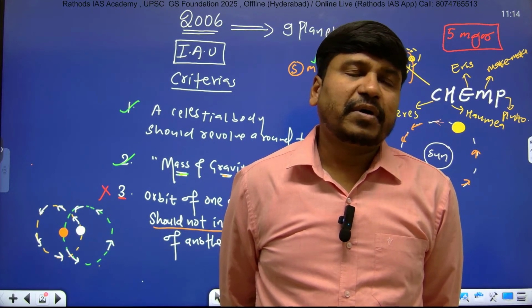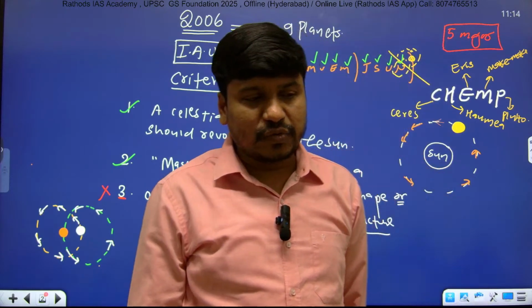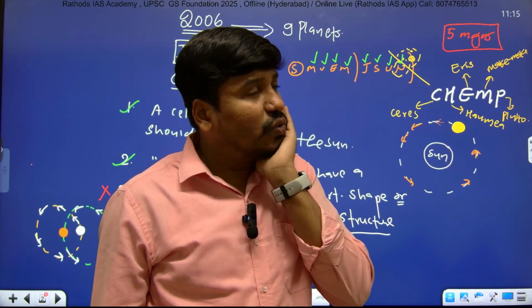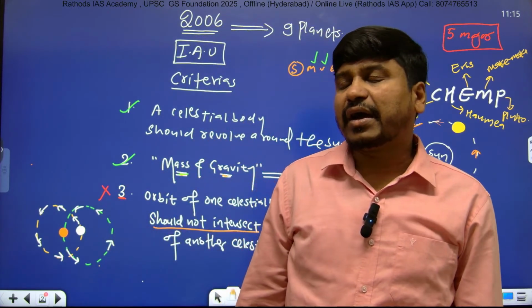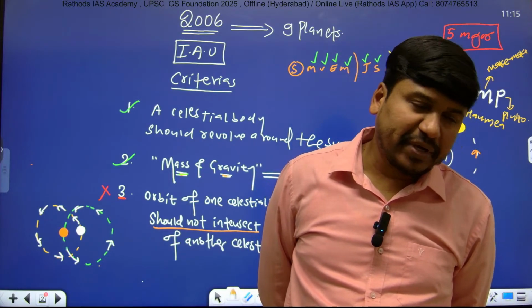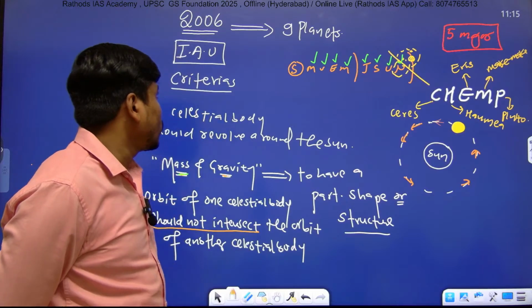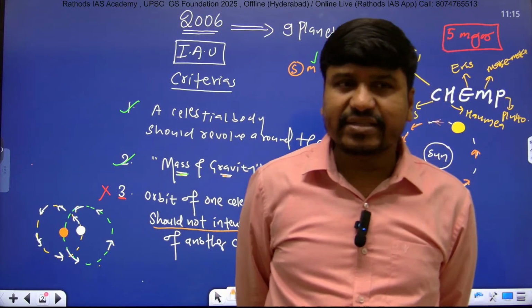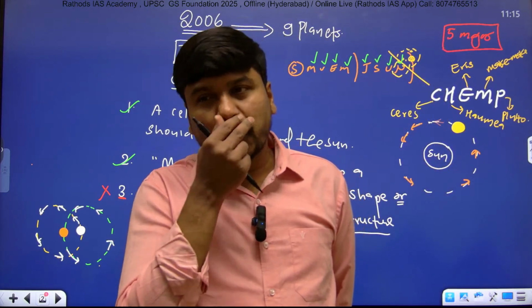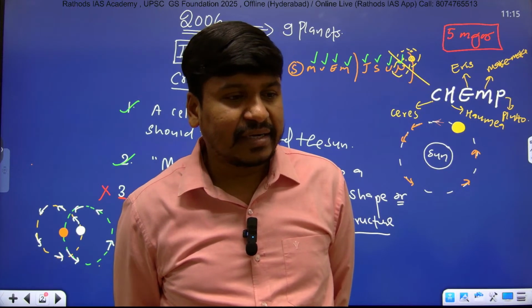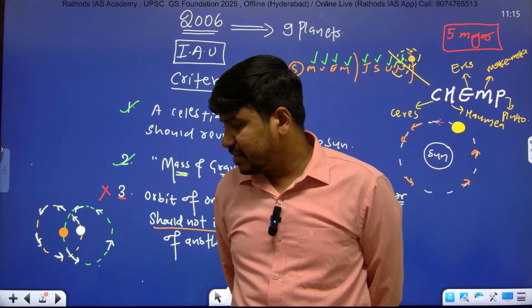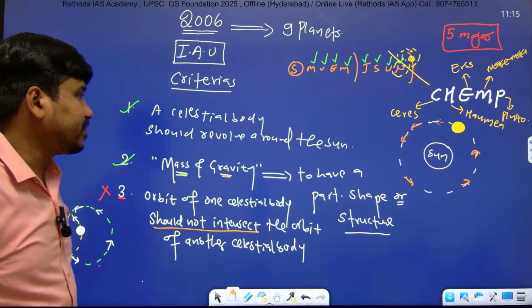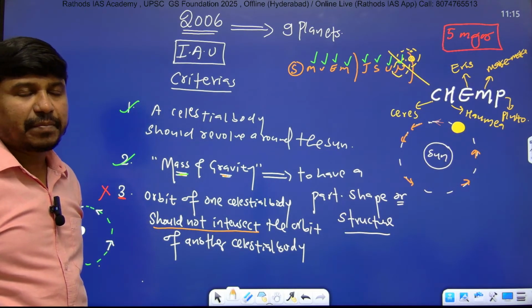But in the year 2006, the IAU, International Astronomical Union, had declared Pluto as a dwarf planet.